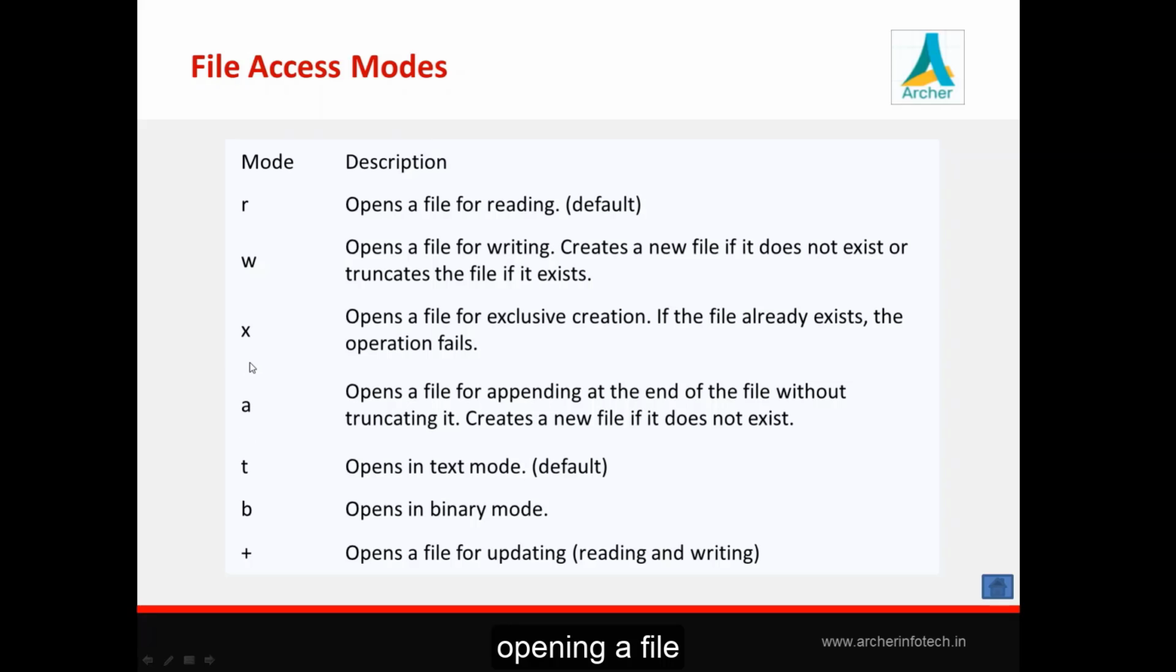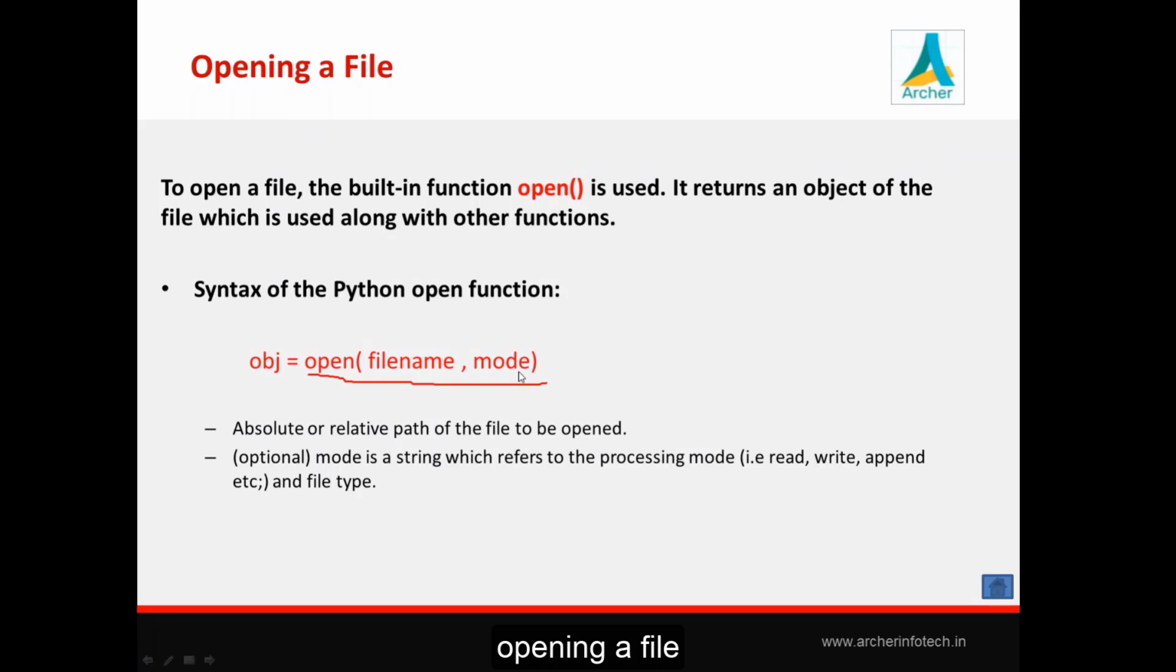This is exclusive file creation. It means that if the file already exists, the operation will fail. So one of these modes you have to provide over here. The open function takes two arguments, file name and mode, and it returns an object of a file using which you can perform reading and writing of it.